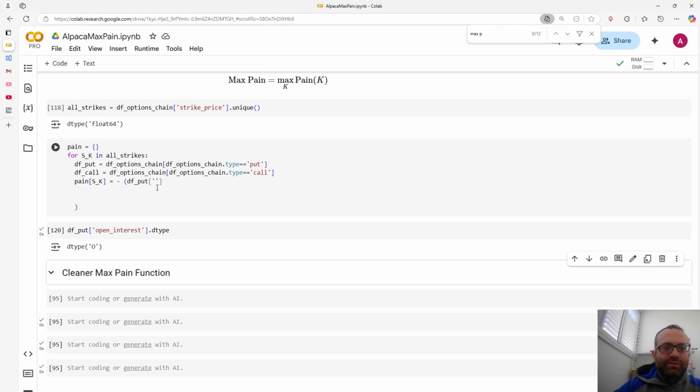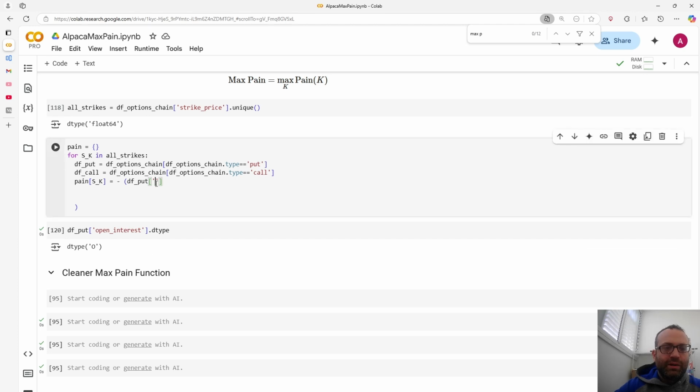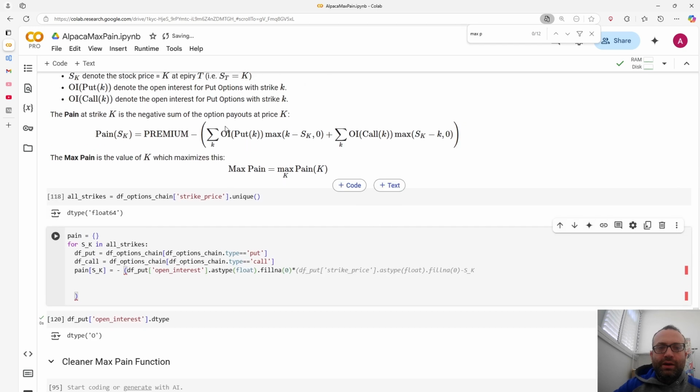So you're gonna have to convert it to float. We can do that by doing open interest dot astype float, and if it's none, that just means that there's zero open interest. So this is the put open interest, and for each one, we calculate the max for the put. It's the strike minus the stock price, or zero.